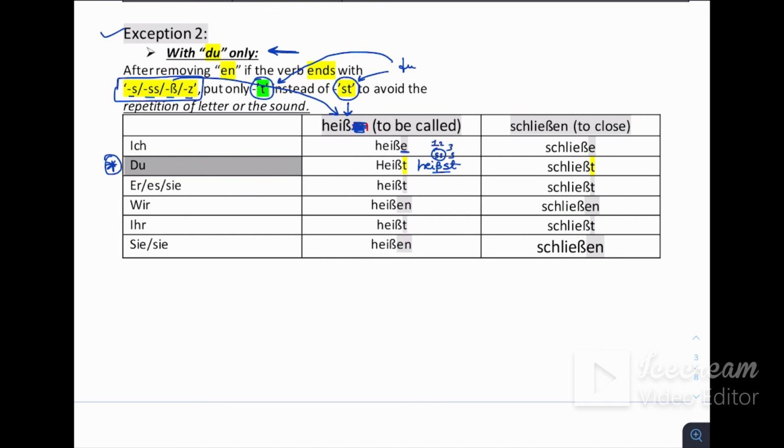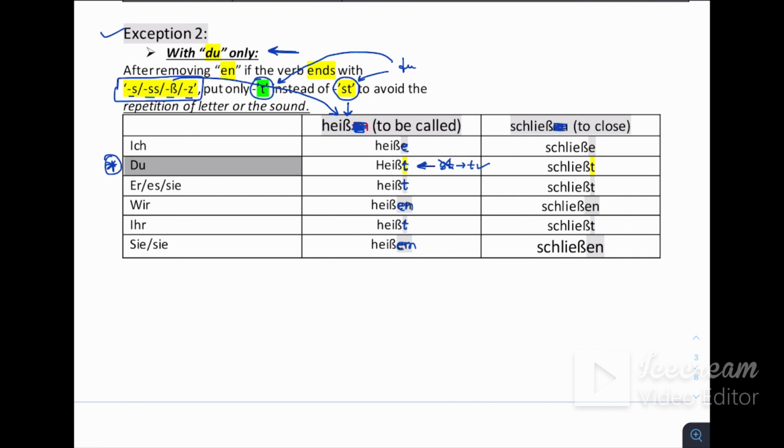So heißst, one, two and three s are there. That's why it's told here, to avoid the repetition of the sound, we avoid this. We avoid st, that's why we just put t here. And the rest of the endings are the same: er heißt, wir heißen, sie heißen.